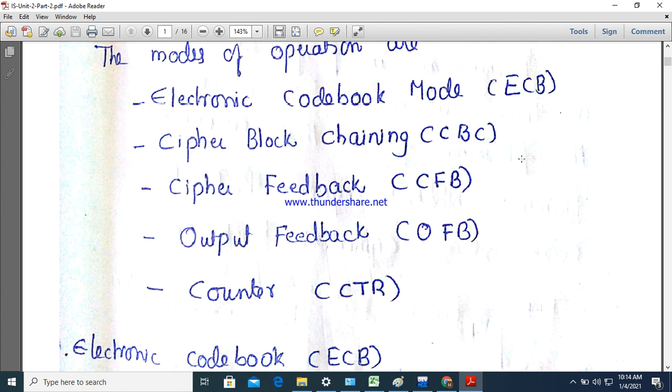Cipher block chaining mode, where the cipher block is given as input to the next one. Cipher feedback mode and output feedback mode, these two convert the block cipher modes to stream cipher, right? Then counter mode. So these are the 5 modes of operation. In the next class we'll go for the remaining algorithms. Thank you.